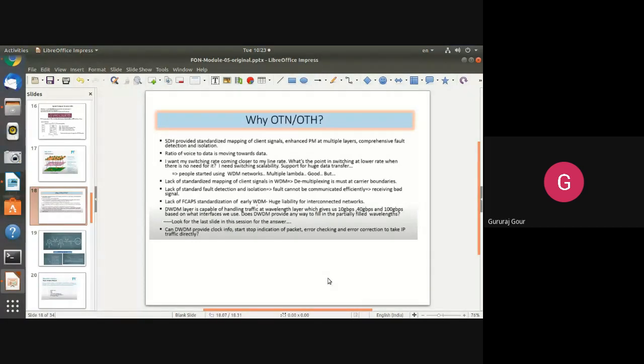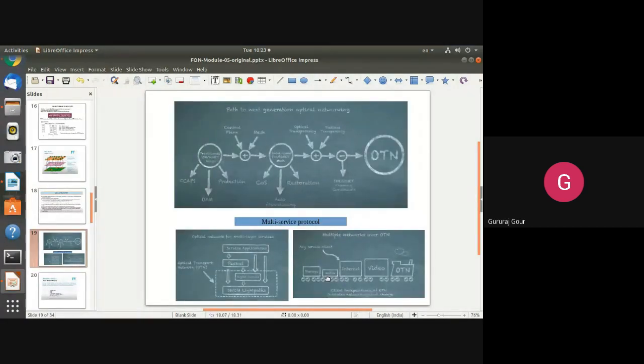And most importantly, it is acting like a platform to implement any type of protocol. OTN is now acting like a multi-service protocol.